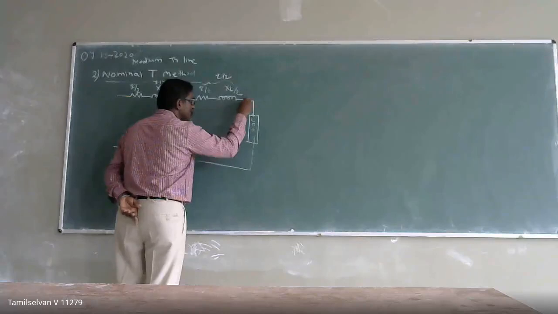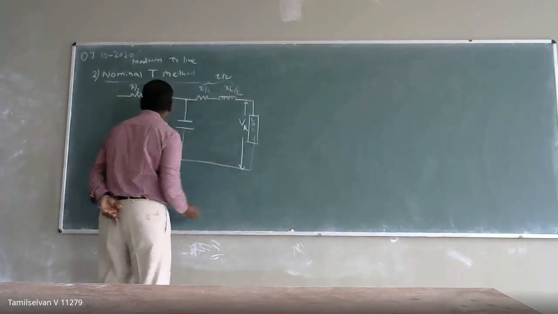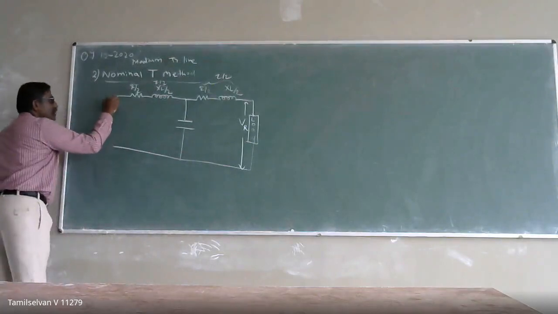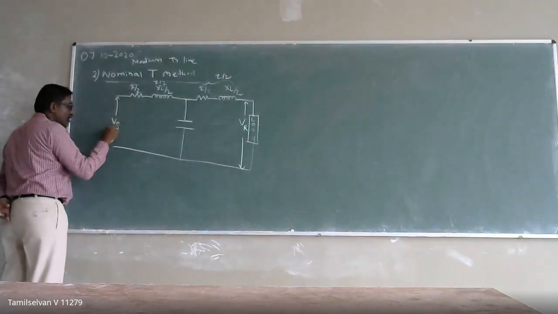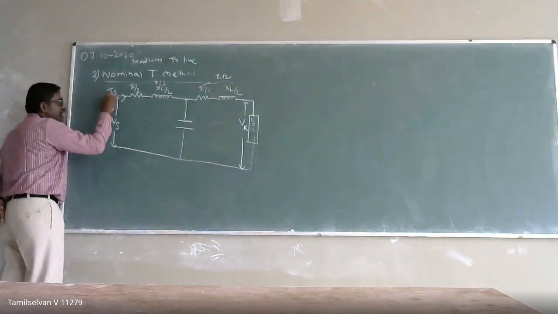This voltage is my receiving end voltage, VR. The sending end voltage is VS, and the sending end current is IS, flowing through the series impedance. At this point the current splits.